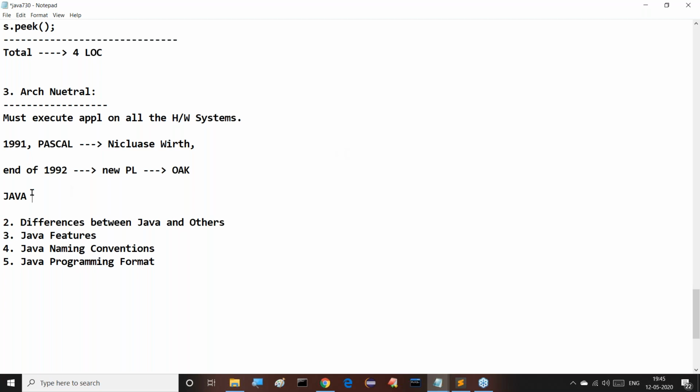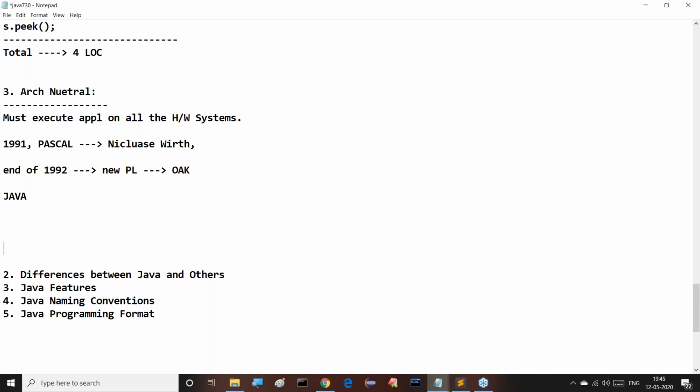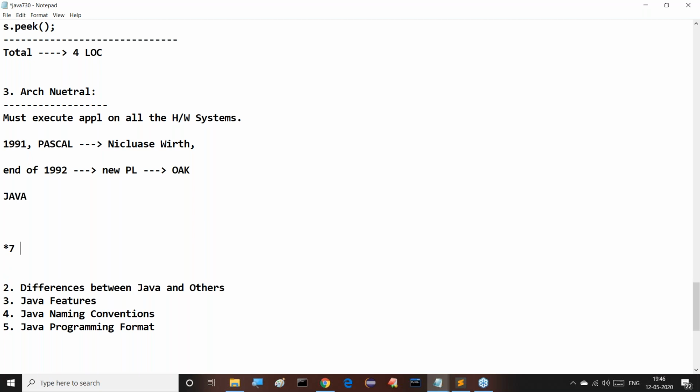Next, having this kind of thought, Sun Microsystems gave the name Java to our new programming language. So now Java is a programming language name. Then people immediately started to prepare the first product on the Java programming language. The first product that Sun Microsystems prepared on the basis of Java is Star 7.